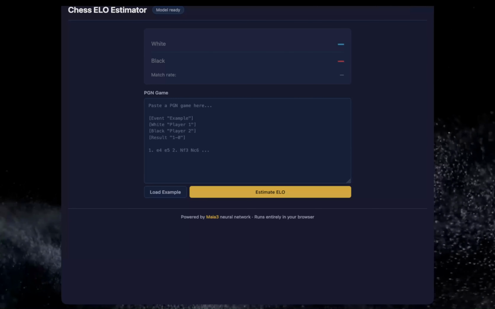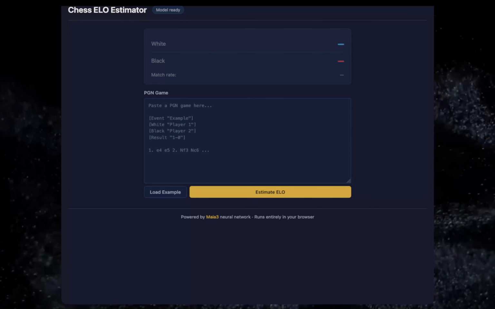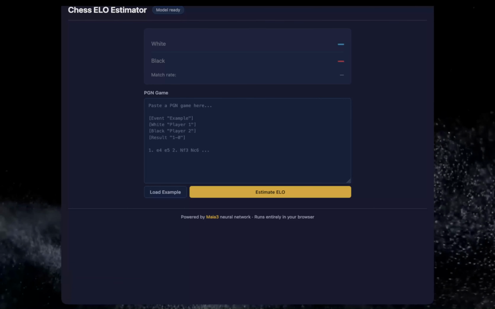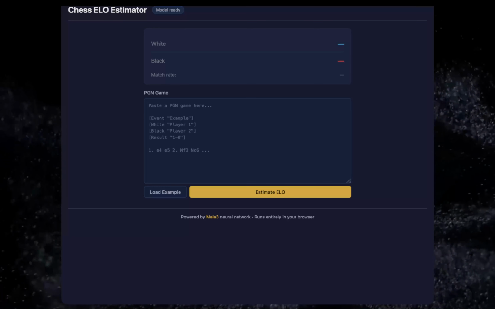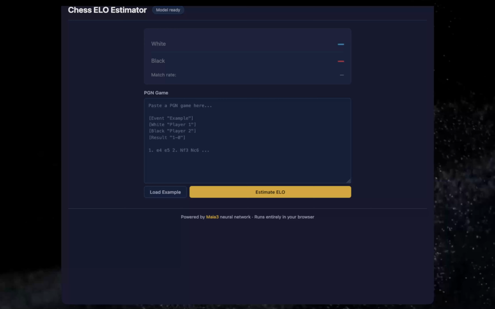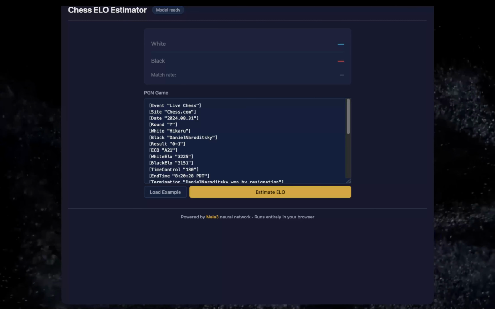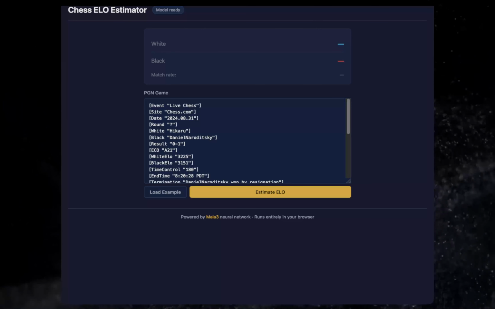So I got around to optimizing the Maia3 model so that we could use it to, well, efficiently guess the ELO. And I got it running on a web browser. It can be statically hosted, like on GitHub Pages and so on. And well, it's not perfect right now, but it does work. So I've loaded an example game.